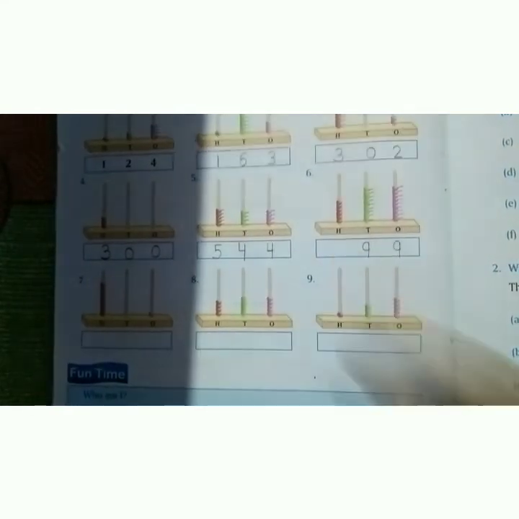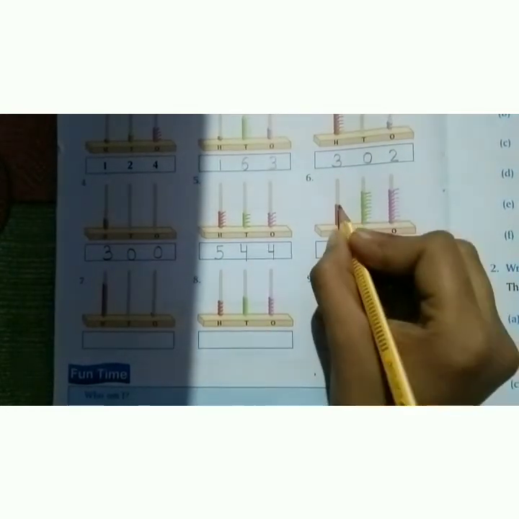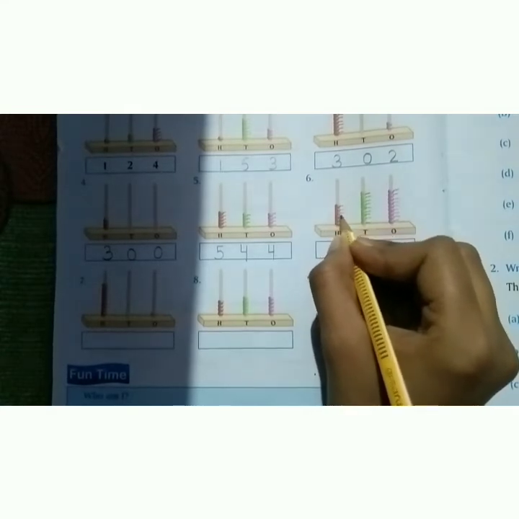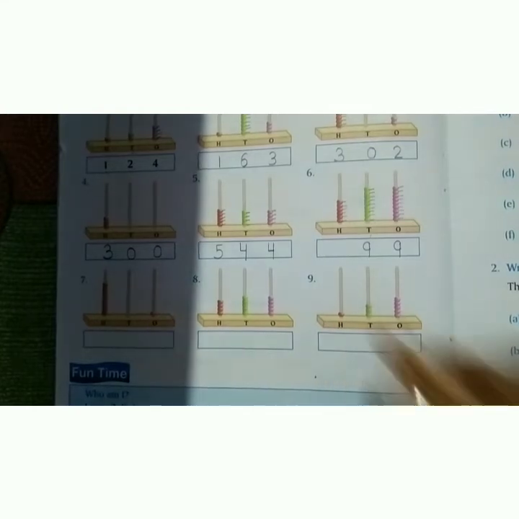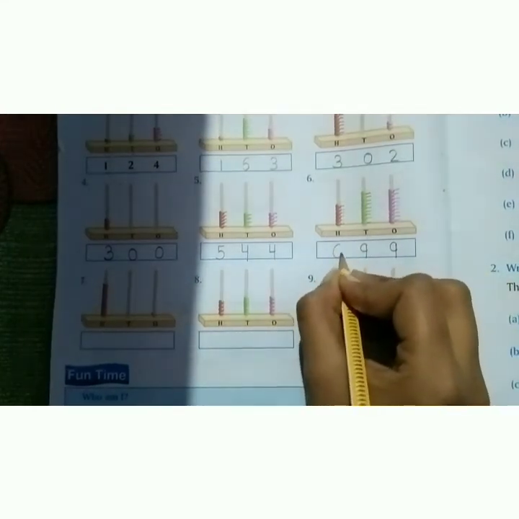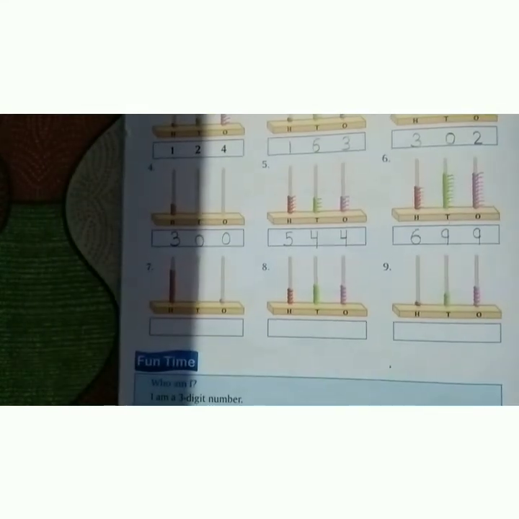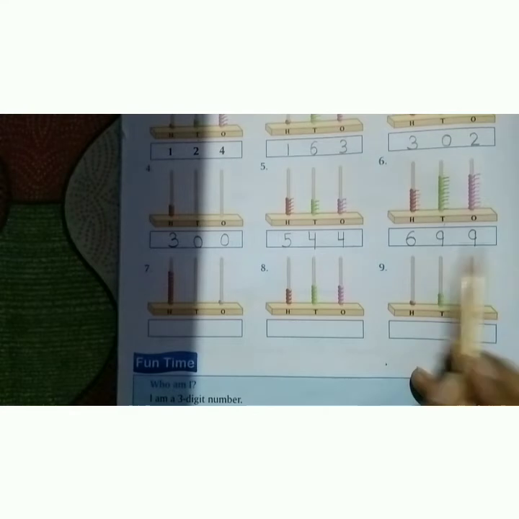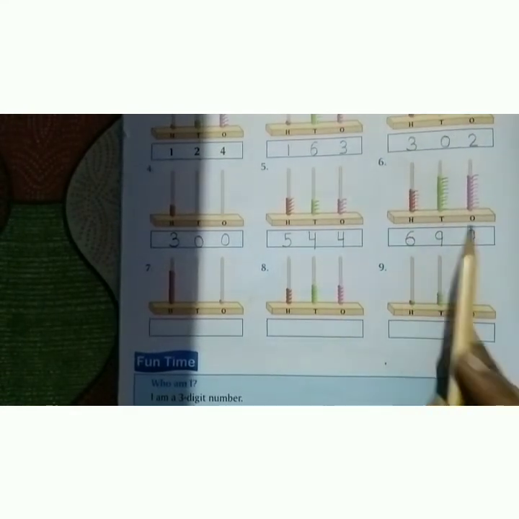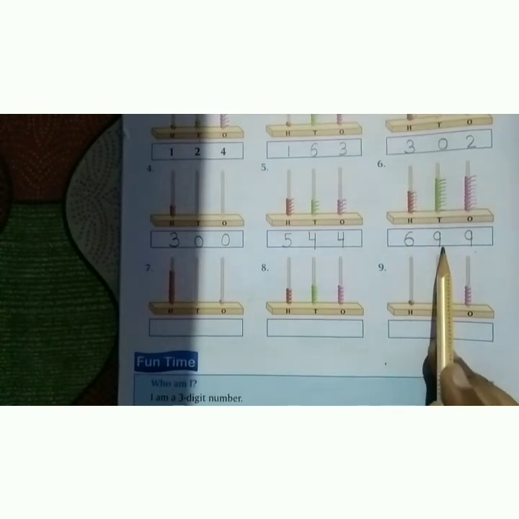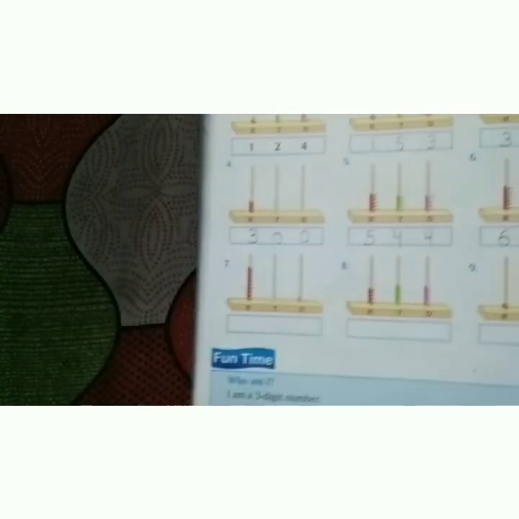And now 100. Let's count 1, 2, 3, 4, 5, 6. How many? 6. Write down 6 on the 100 place. Very good. Now the answer is 699 because there are 6 on the 100 place, 9 on the tens place and 9 on the ones place. Now come to question number 7.